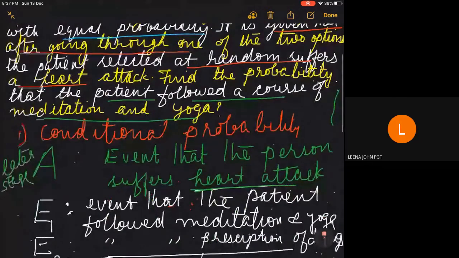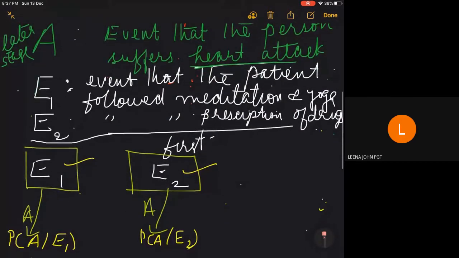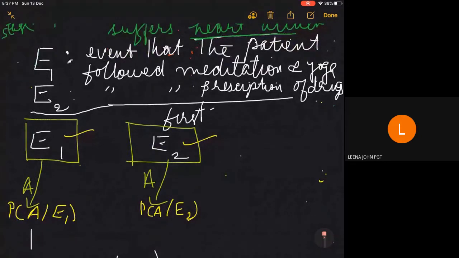So these two options, either E1 or E2, are of equal probability. Equal probability means you can write the probability here as 1 by 2, 1 by 2, because there are only two options. So this is also 1 by 2 and this also has probability 1 by 2. And what is the probability here? P of A given E1.